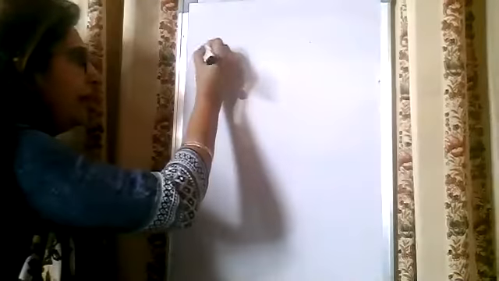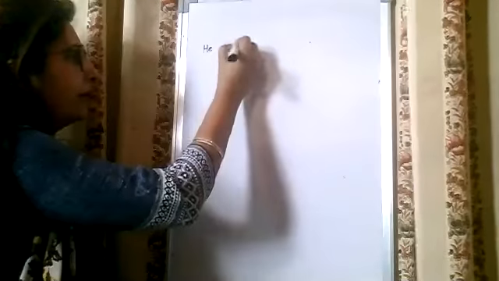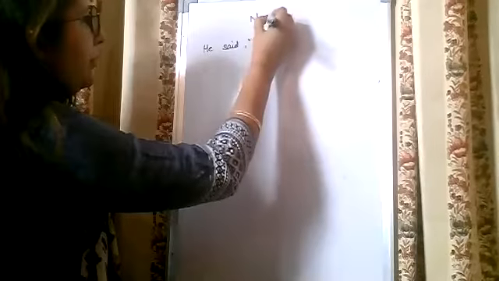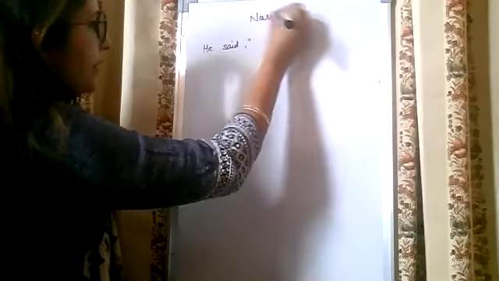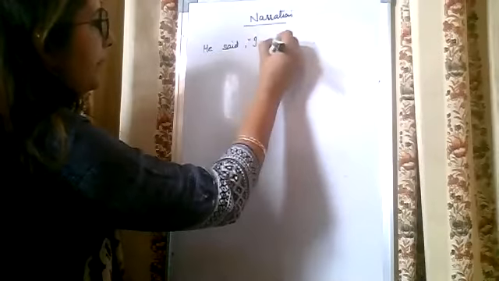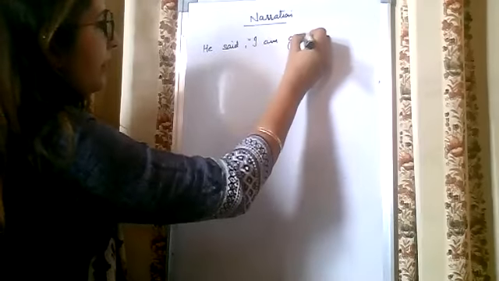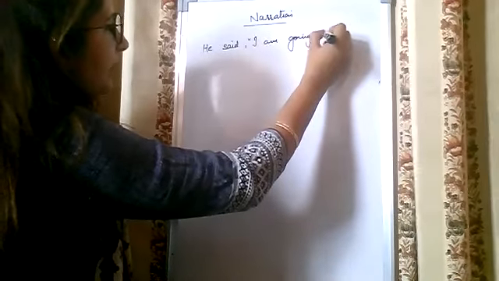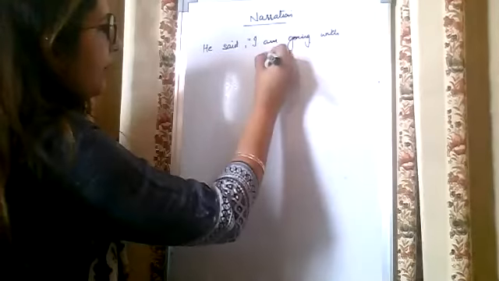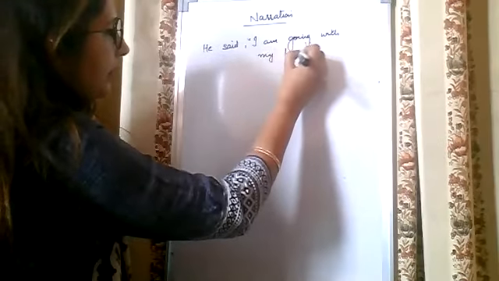So first of all, for example, suppose we are going to do narration: He said, "I am going with my friends." Right?